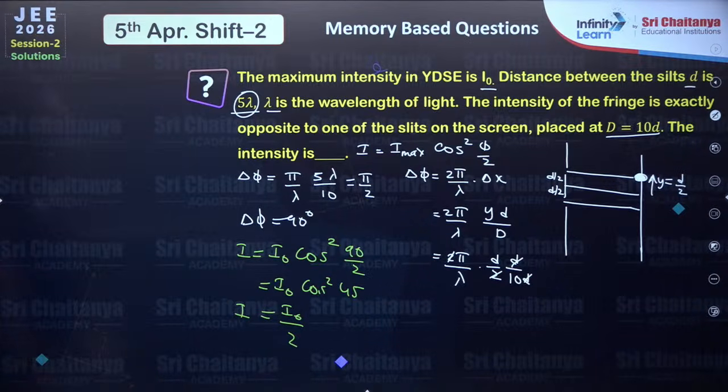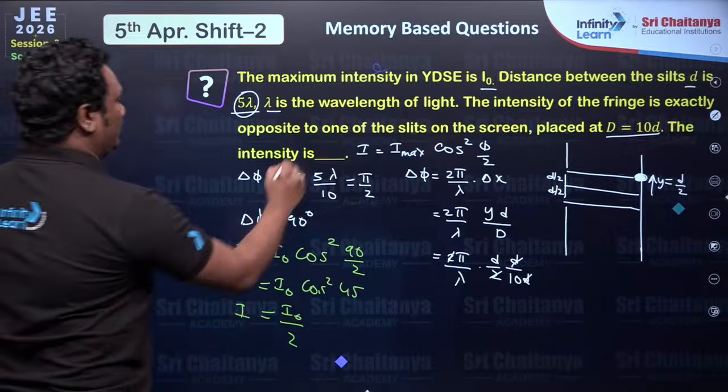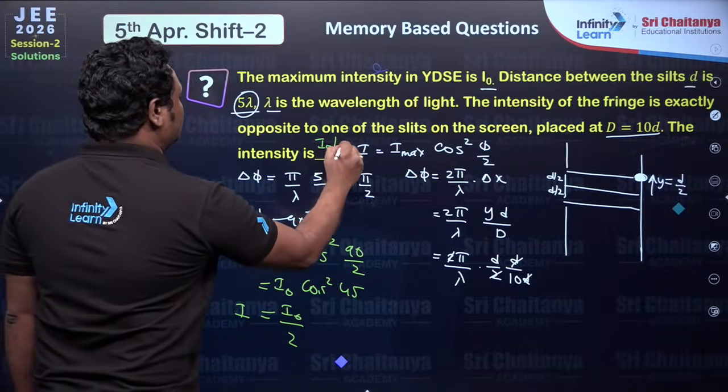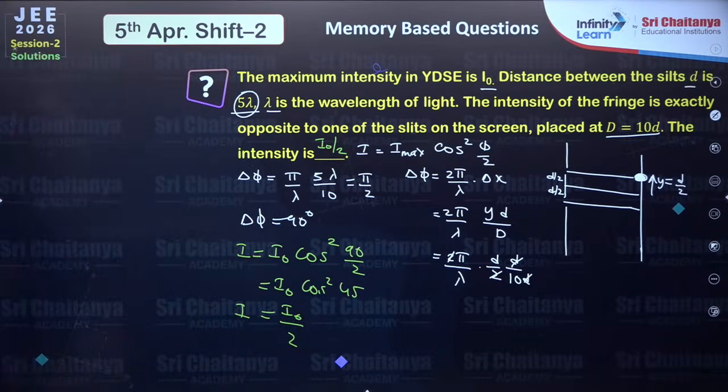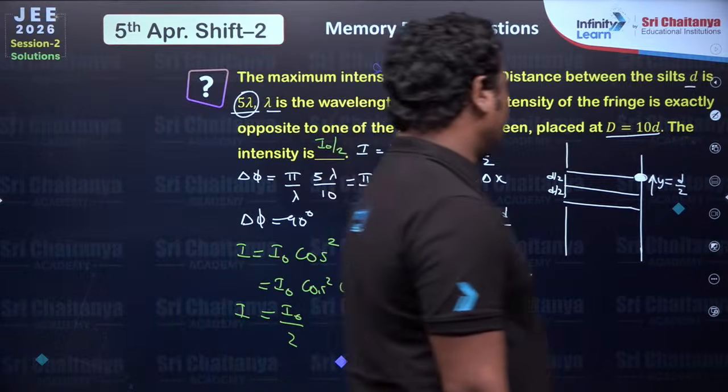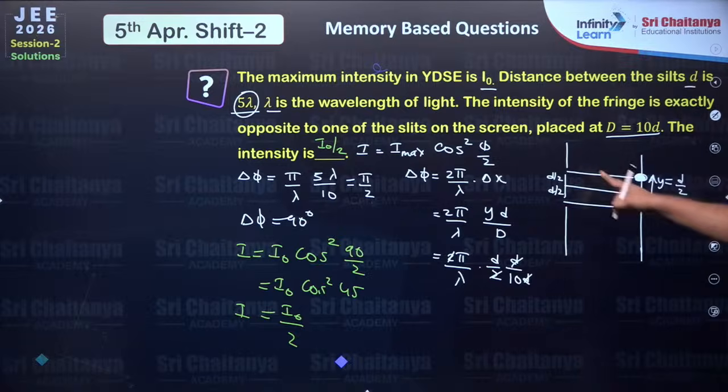Finally, the intensity is I naught by 2. The maximum intensity is I naught, whereas the intensity at the place exactly opposite to one of the slits is I naught by 2. Okay, such a very regular question came from YDSE. If you simply remember all the set of formulas, all the questions will be pretty easy for you.